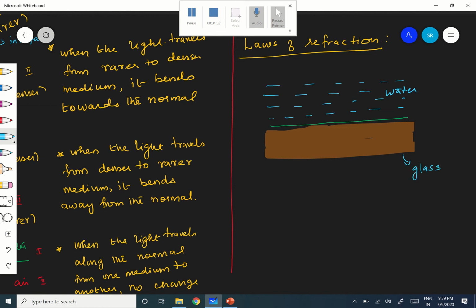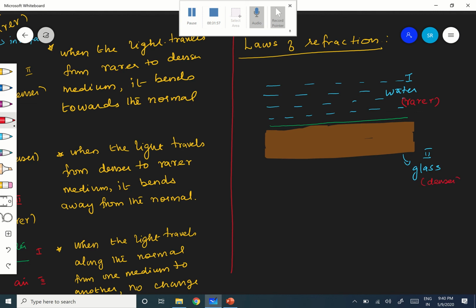Now what happens? This is the first medium and this is the second medium. Comparing water and glass, which is rarer? Water, correct? Therefore, it is a rarer medium and the other is a denser medium.